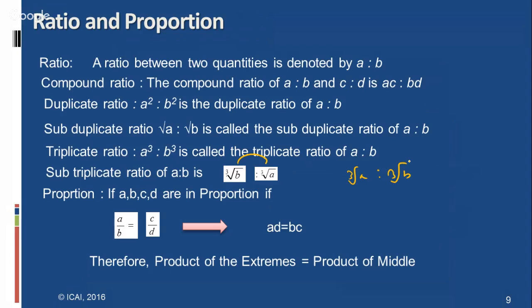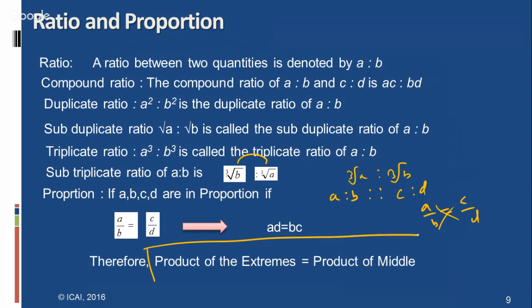That means A, B, C, D are said to be in proportion if A is to B equal to C is to D. This can be written as A is to B as C is to D. That is, A by B equal to C by D. If we cross multiply this, AD equal to BC.